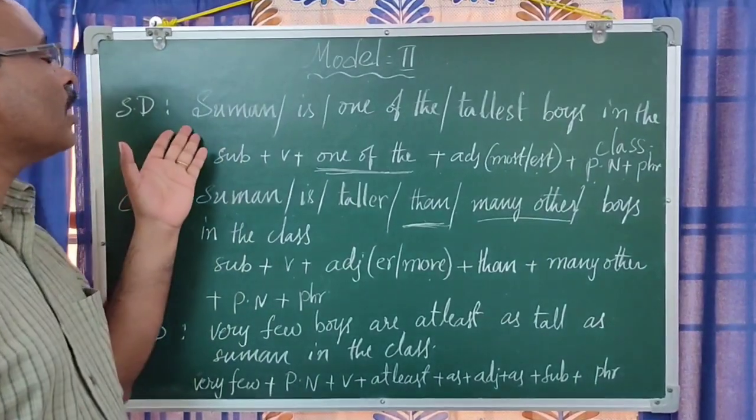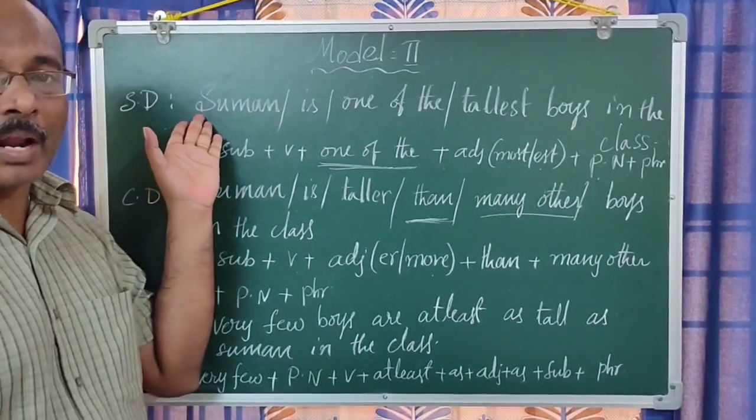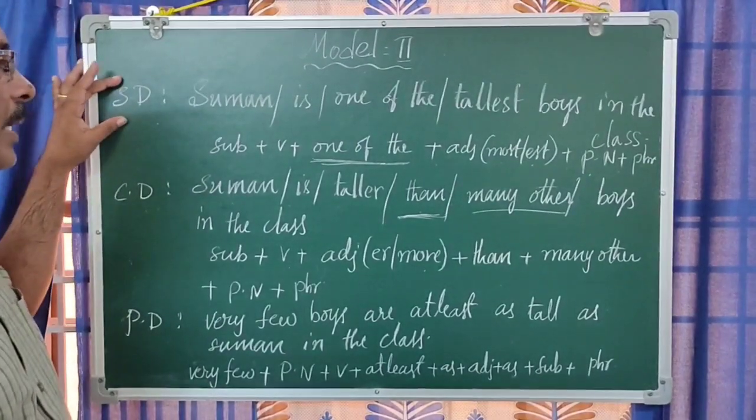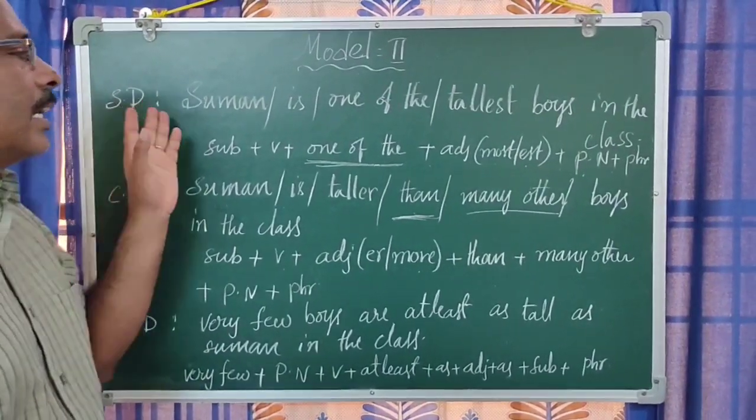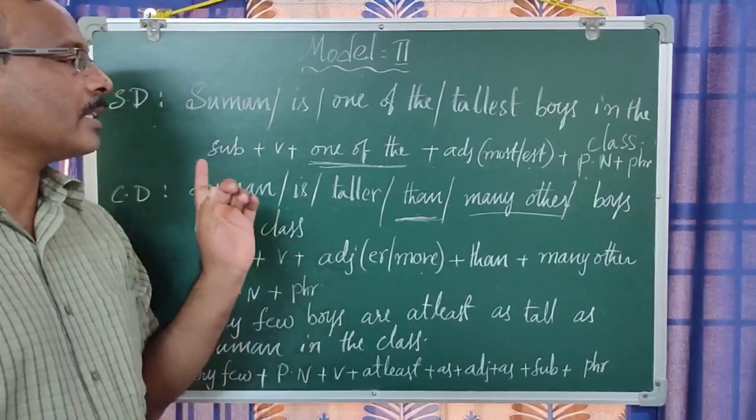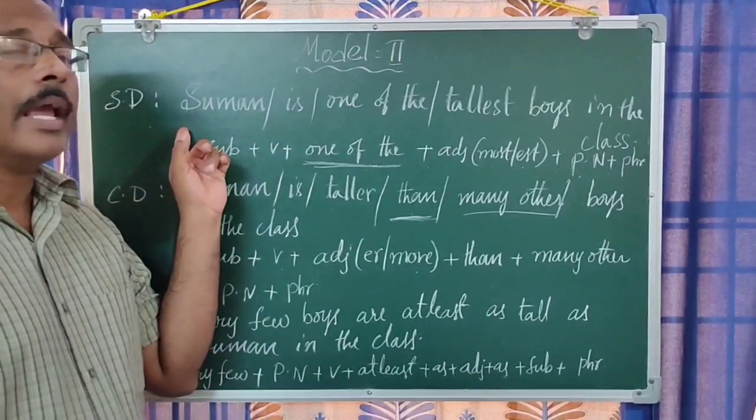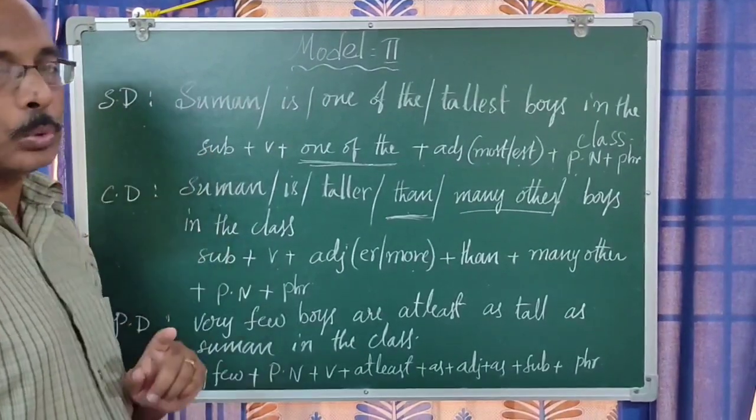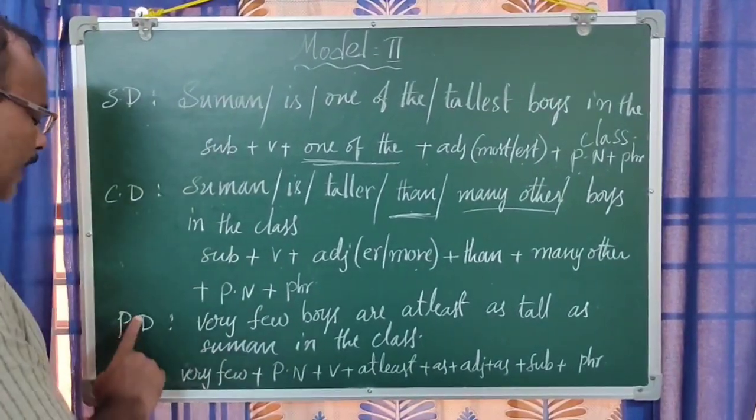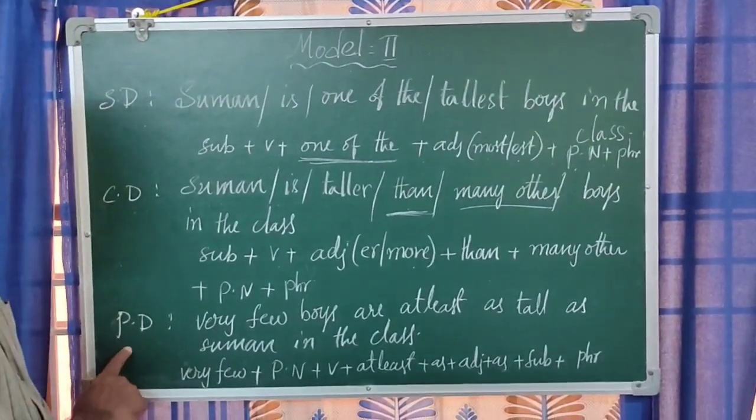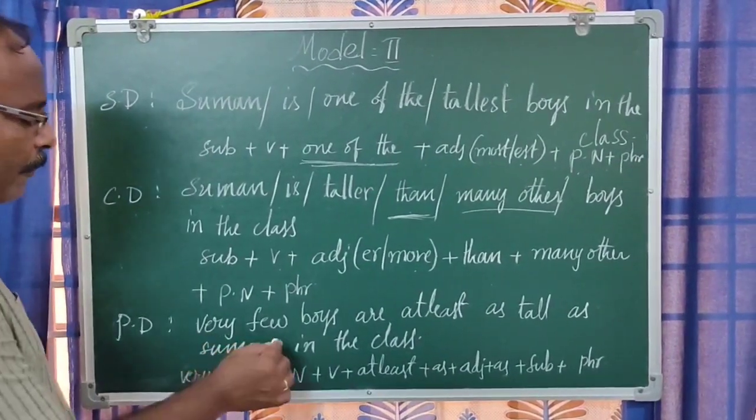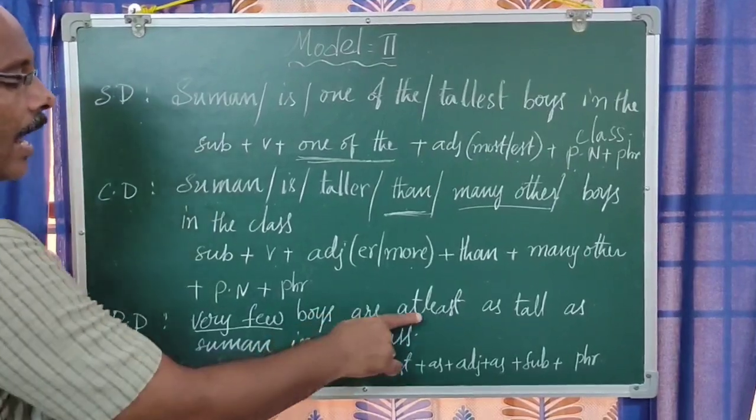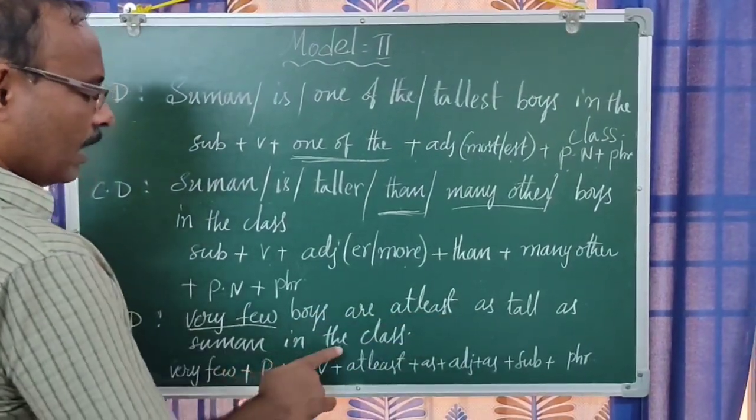But there are some children who are as tall as Suman. Even though it is given in the superlative degree, it indicates that Suman is one of the tallest boys in the class, meaning there are some boys who are equally tall as Suman. Next, the third one, PD, that means the positive degree. "Very few" is the highlighted one here: "Very few boys are at least as tall as Suman in the class."